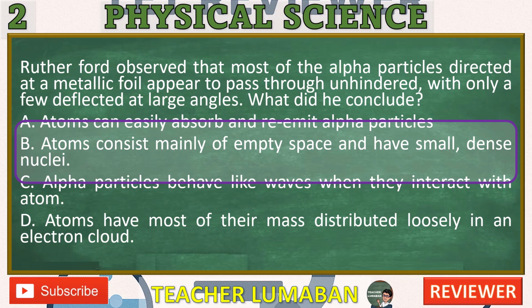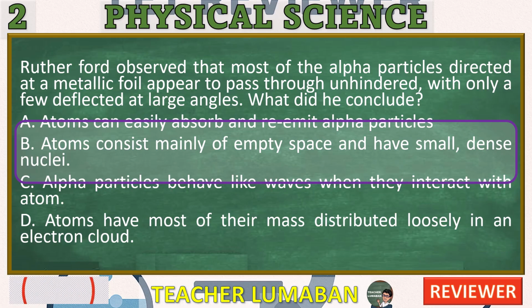A. Atoms can easily absorb and re-emit alpha particles. Incorrect. Rutherford's experiment showed that alpha particles mostly passed through the foil, not that they were absorbed and re-emitted. Absorption and emission involve changes in energy levels, not deflection patterns as observed in the experiment.